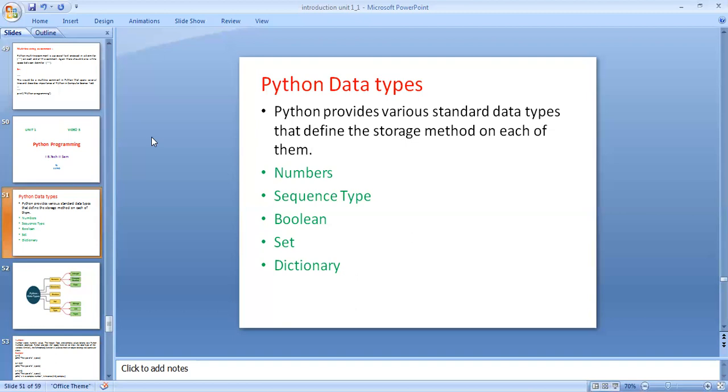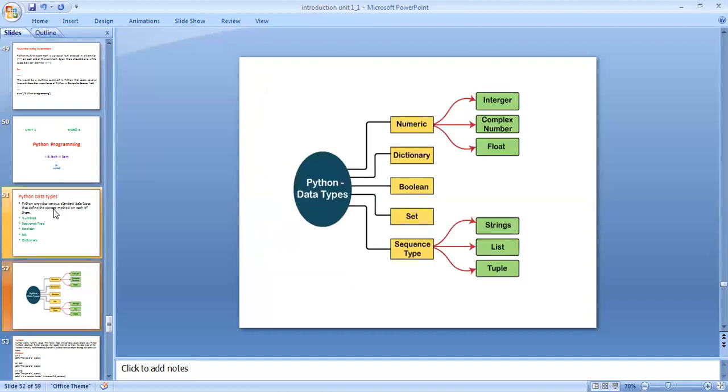Python has different data types, the standard data types. There are 5 types: number, sequence type, boolean, set, dictionary. This is the flow diagram of the Python data types. Python data types are 5 types: numbers data type, dictionary data type, boolean data type, set data type, sequence data type.